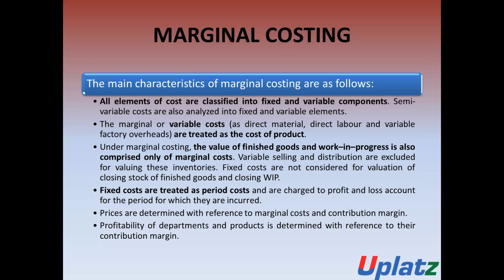Variable selling and variable distribution overhead are excluded from the value of inventory. The variable selling and distribution expenses and overheads are to be excluded when we calculate the value of inventory.